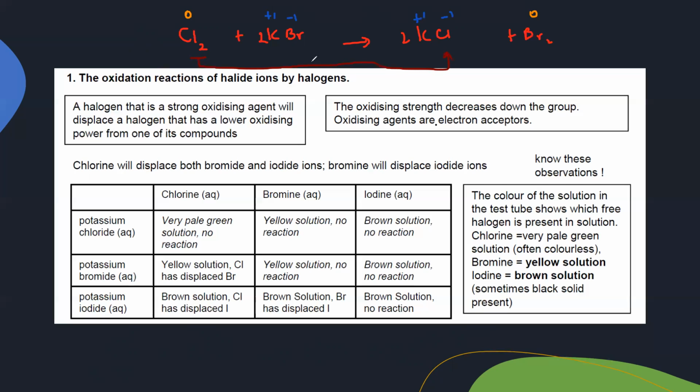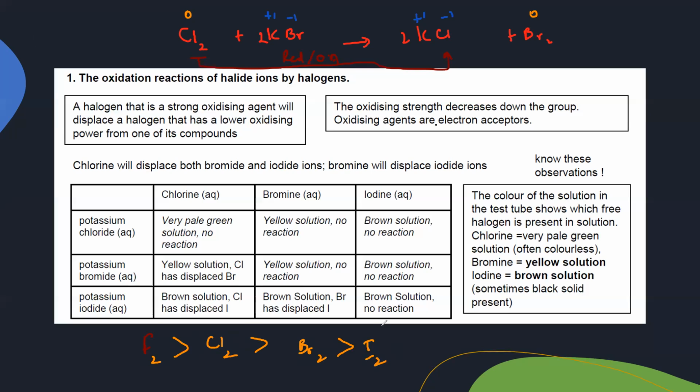So if 0 turned into -1, it means this change is a reduction. And if this change is a reduction, it means it is acting like an oxidizing agent. So oxidizing strength, the tendency to oxidize the other, or oxidizing agent, decreases as we go down the group. So it means fluorine is a better oxidizing agent than chlorine. Chlorine is better than bromine, and bromine is a better oxidizing agent than iodine.